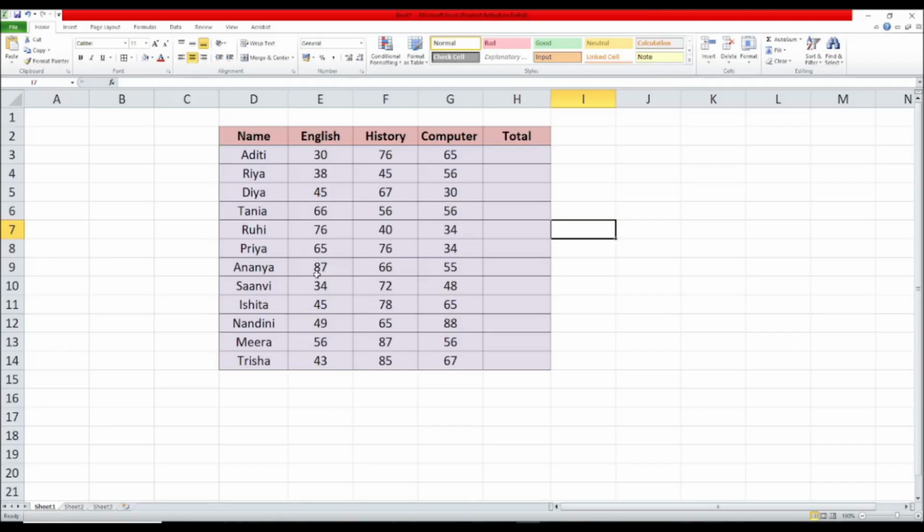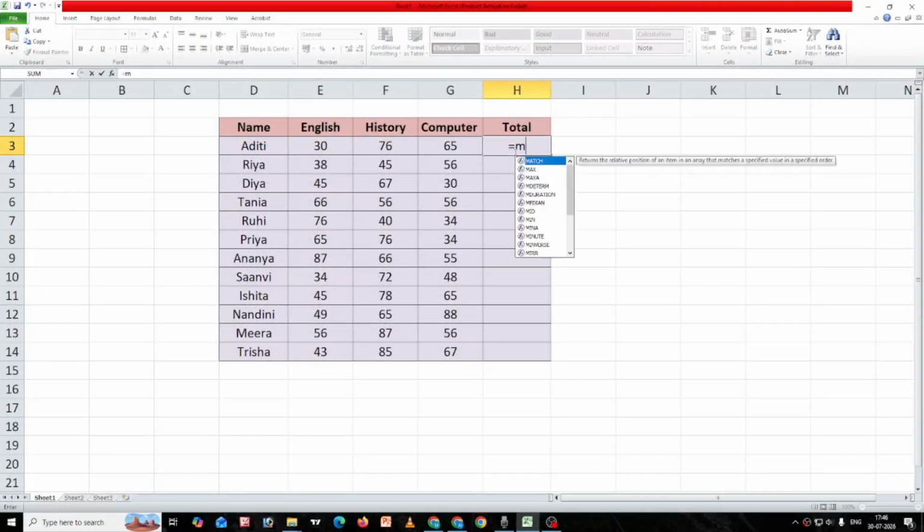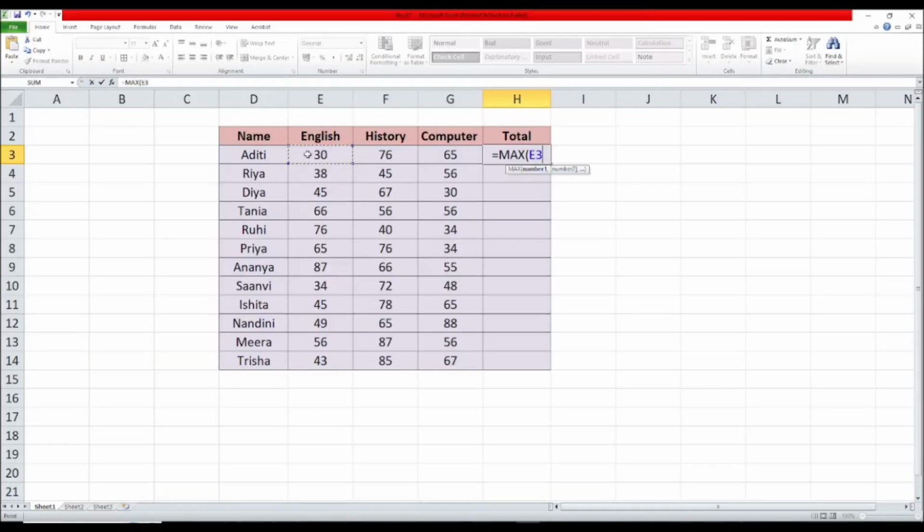The max function finds the largest number in a range or among multiple numbers. Equal to max, first bracket, all select English, history, computer, bracket close, then enter. As you can see, Aditi has the highest score in history.